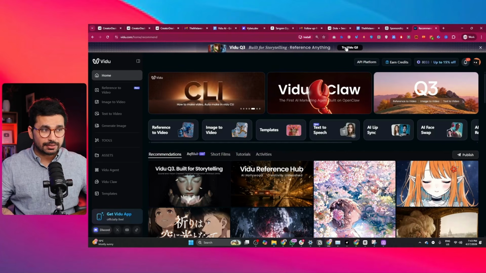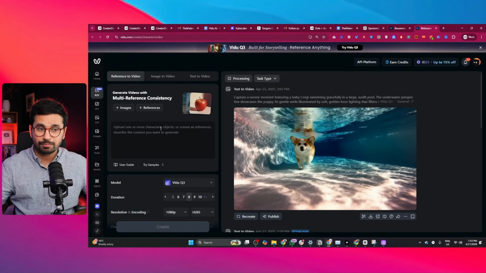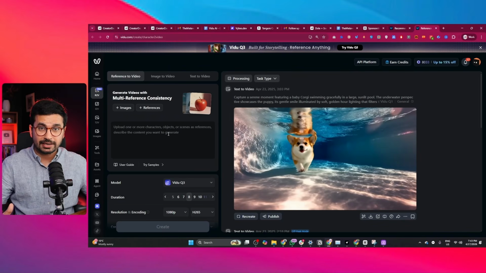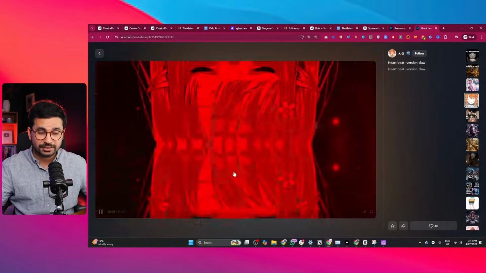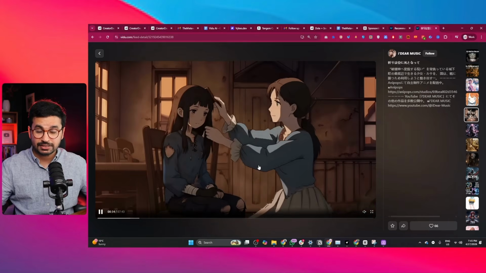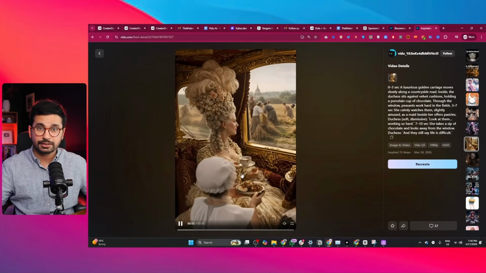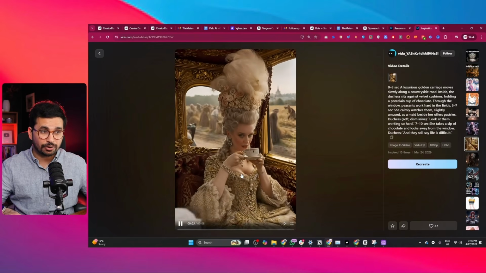So Vidu AI has recently released this AI model called Q3, and this Q3 AI model is basically a powerhouse for creators. Here's what makes it stand out. High-speed action performance, perfect for fight or chase scenes, anime style storytelling, and stylized characters with facial expressions. You can also generate multilingual dialogues in English, Japanese, and Chinese. It also has multi-shot continuity that keeps our characters, objects, and scenes consistent across different cuts.